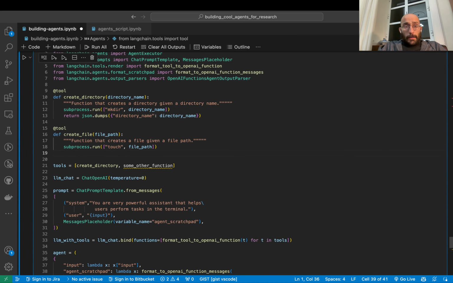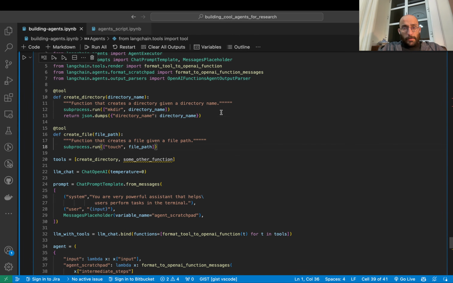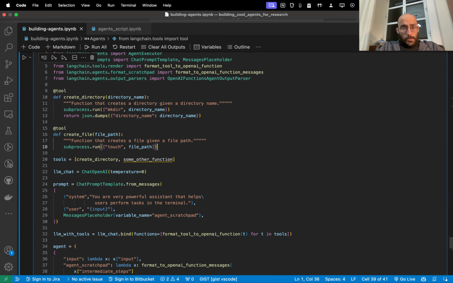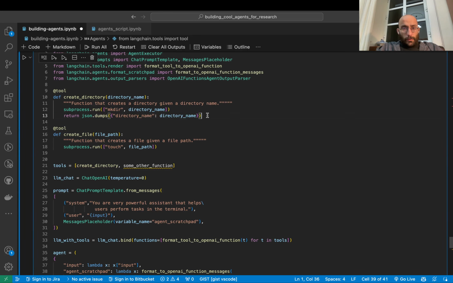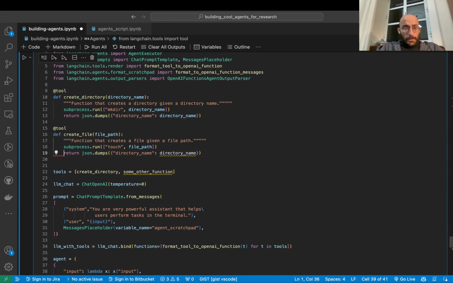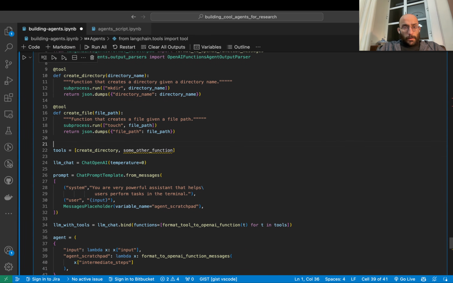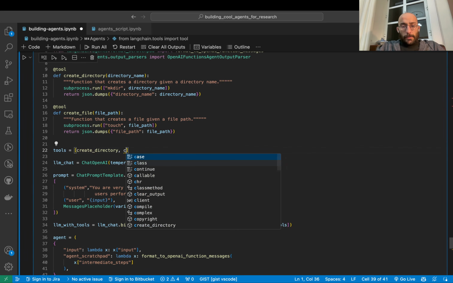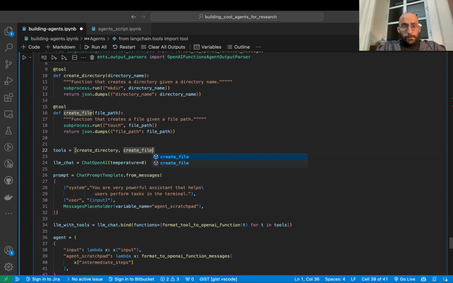Perfect. And I don't have to say this, because this is just for the OpenAI function stuff, although I'm not sure. So let's return the JSON dump. Yeah, so we're going to say return this, and this is going to be the file path, and then file path. Okay, great. And instead of some other function, I'm going to say create file.